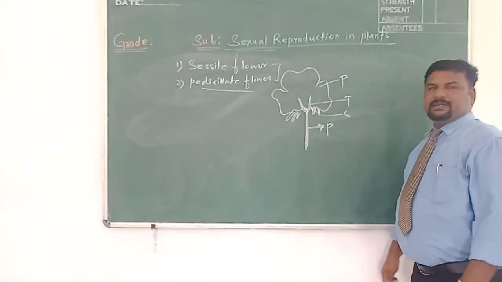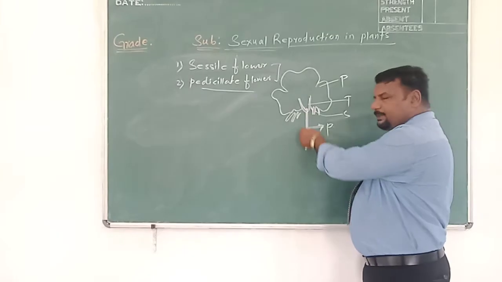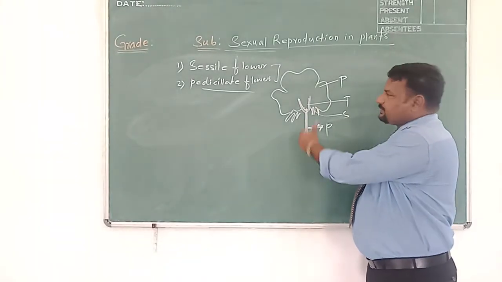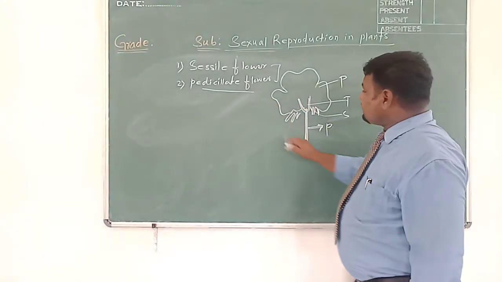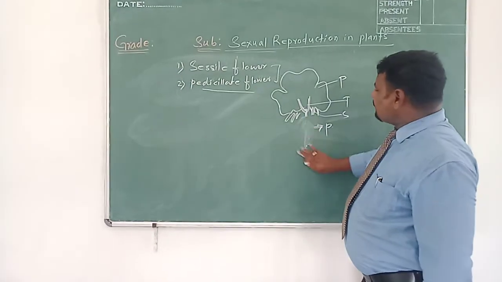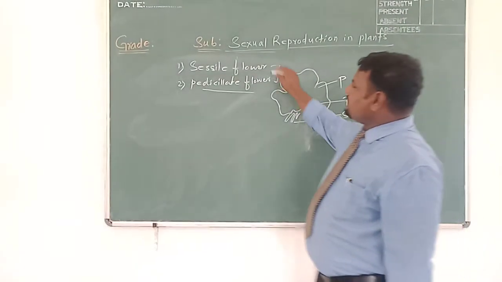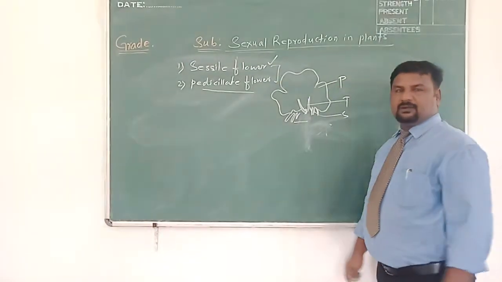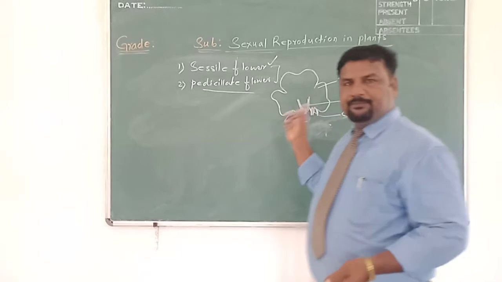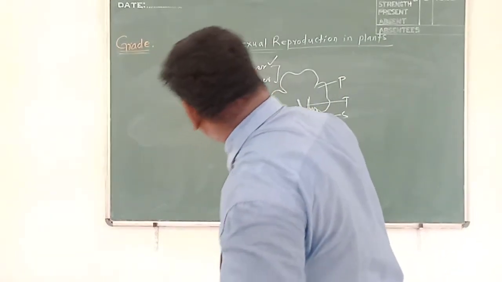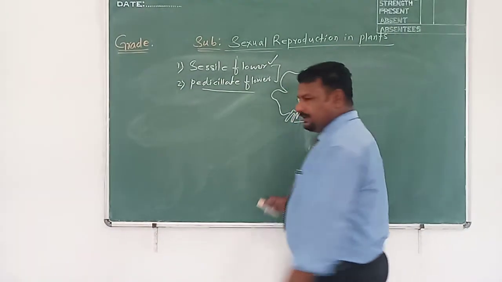Which flower? Pedicellate. A flower which has a long stalk, pedicel, at its bottom, such flowers are pedicellate. In some flowers, that flower does not have this pedicel, the long stalk is lacking. The flowers without pedicel are termed sessile flowers. So these are the types of flower, children. On which basis? Presence and absence of pedicel.